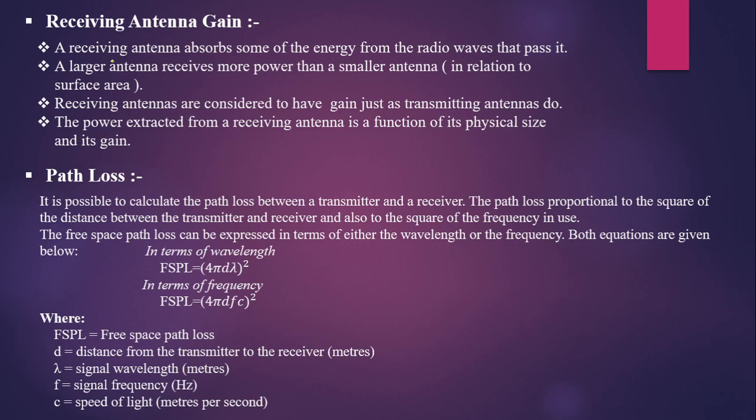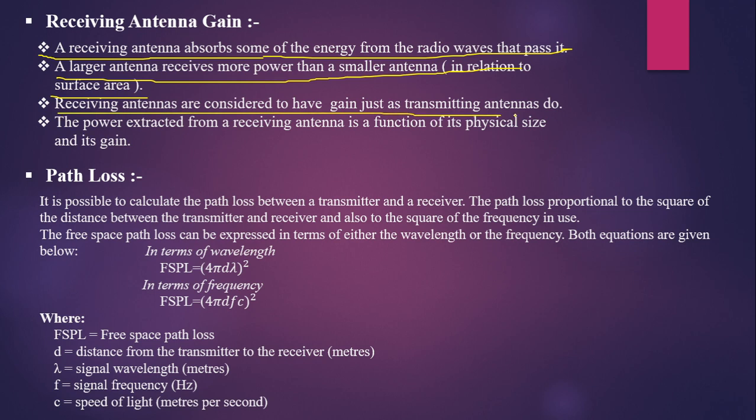Receiving antenna gain. A receiving antenna also absorbs some of the energy from the radio wave that passes. So basically, a larger antenna receives more power than a smaller antenna in relation to the surface area. A large antenna will have a large surface area, so it receives more power. Receiving antennas are also considered to have gain just as transmitting antennas do. So the power extracted by a receiving antenna is a function of its physical size and its gain.